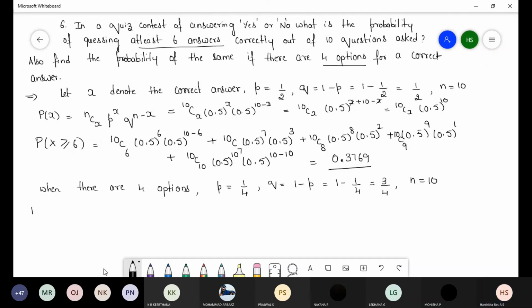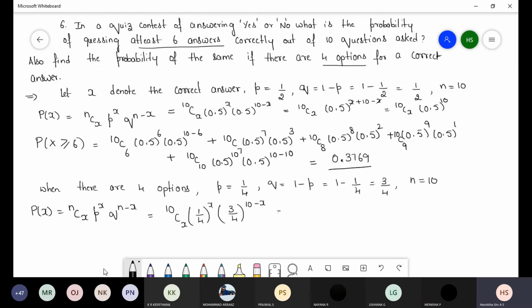Now P of x is equal to nCx p power x q power n minus x. n value is 10, Cx, p value is 1 by 4 whole power x, q value is 3 by 4, 10 minus x.